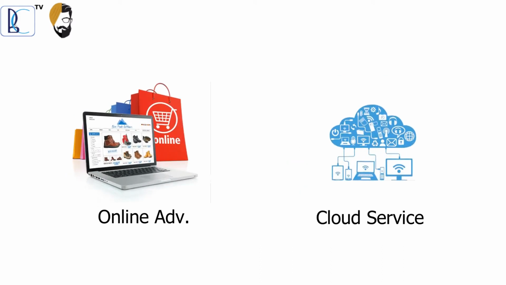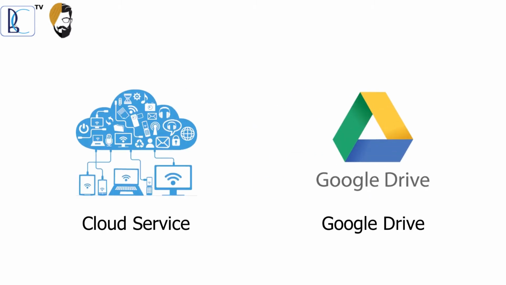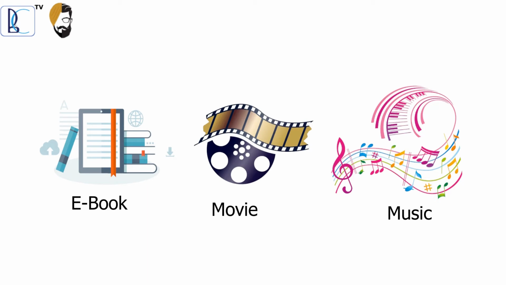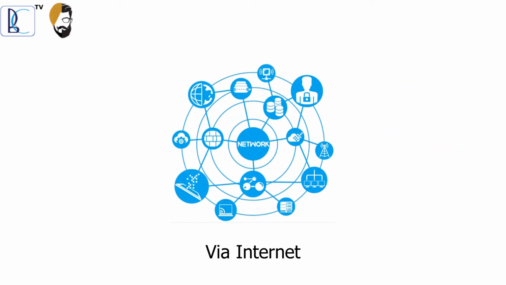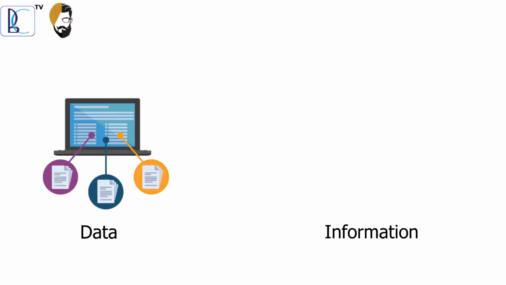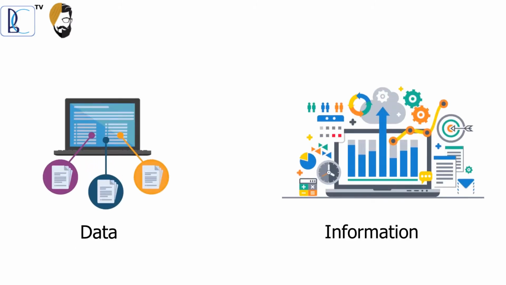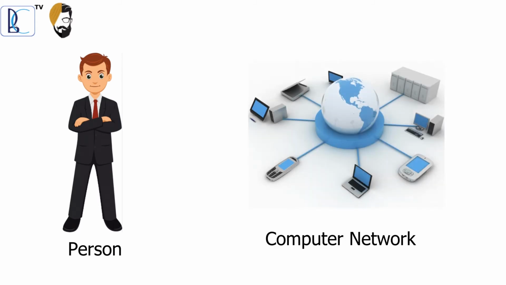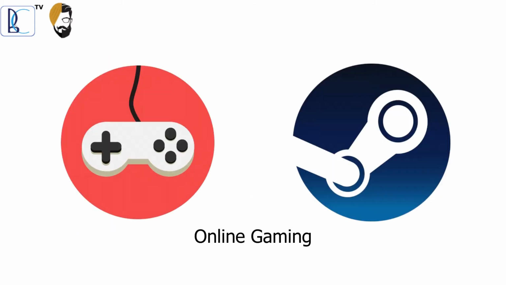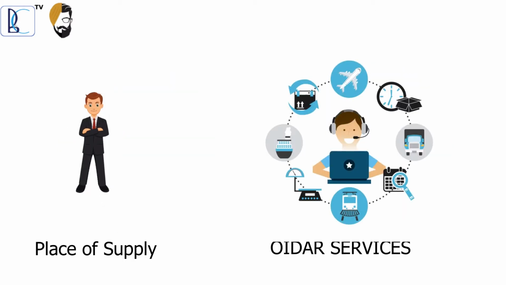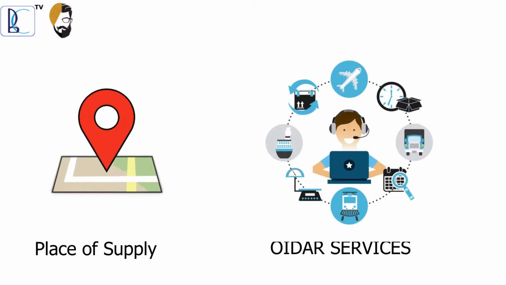Examples of OIDAR services: advertising on internet, providing cloud services like Google Drive, provision of e-books, movie, music, software, and other intangibles via internet like Hotstar, Amazon Prime Video, providing data or information, retrievable or otherwise, to any person, in electronic form through a computer network. Online game streaming. Place of supply for OIDAR services shall be location of the recipient of services.